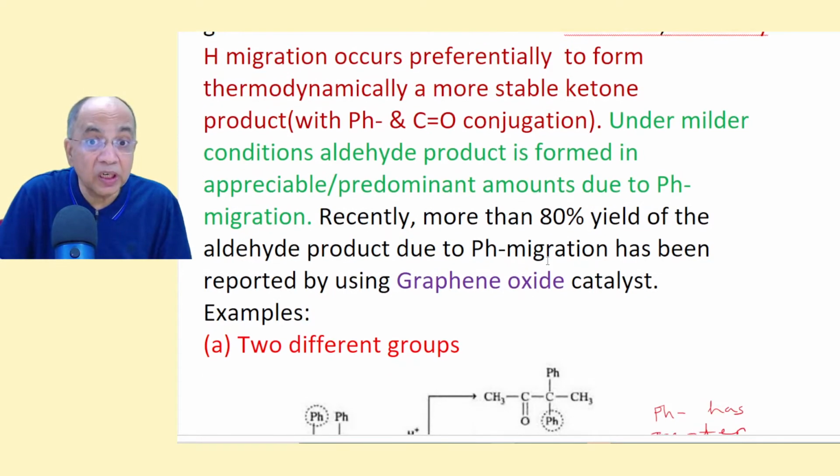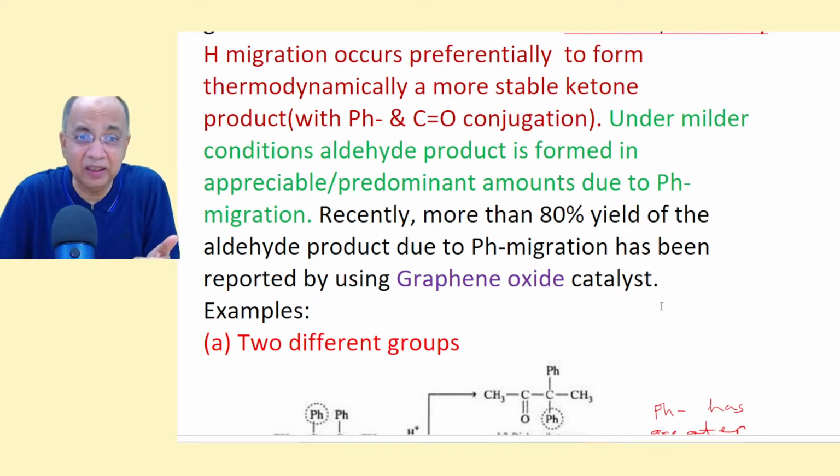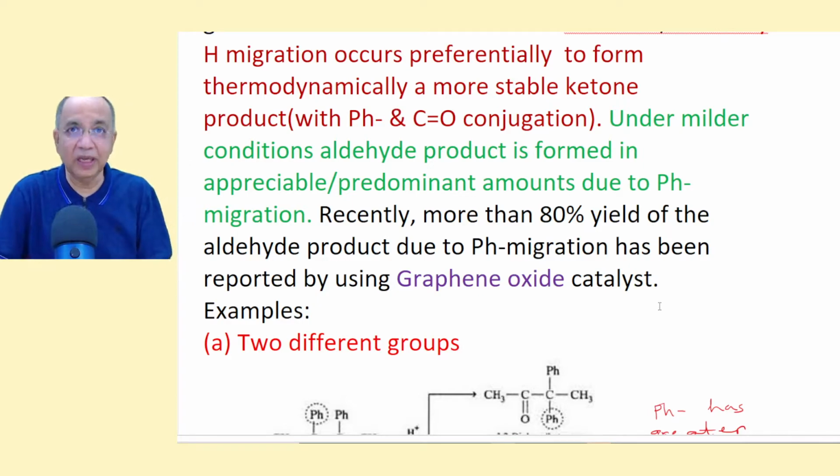Recently, more than 80% yield of aldehyde product due to phenyl migration has been reported by using graphene oxide as catalyst. Let us not discuss what graphene is; it is one of the latest discovered allotropic modifications of carbon, like fullerene.